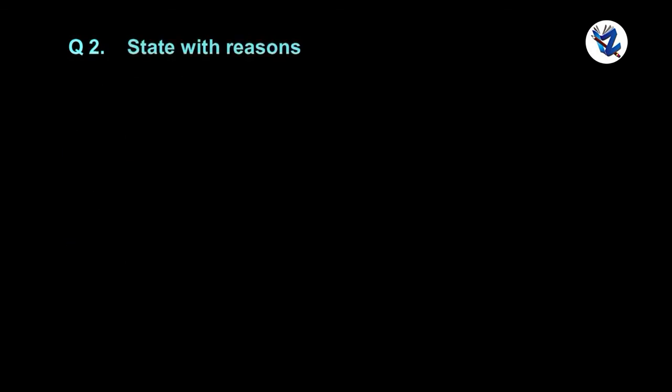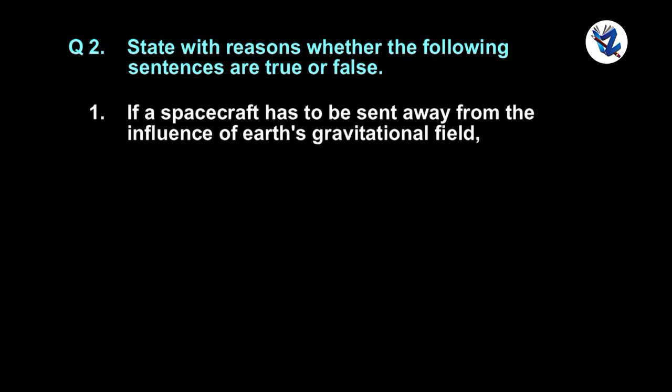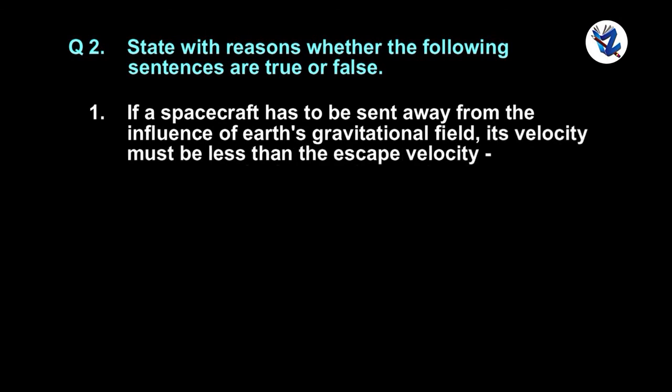Question 2. State with reasons whether the following sentences are true or false. If a spacecraft has to be sent away from the influence of Earth's gravitational field, its velocity must be less than the escape velocity. False.